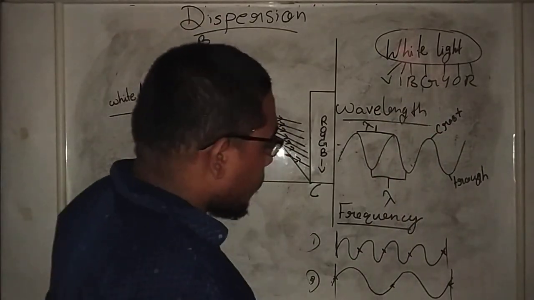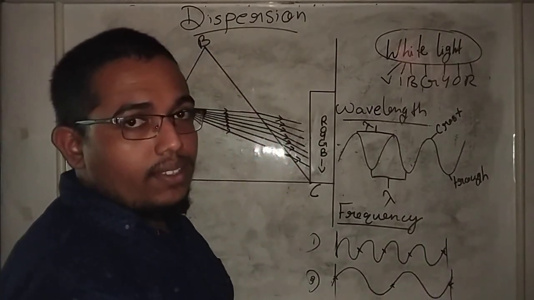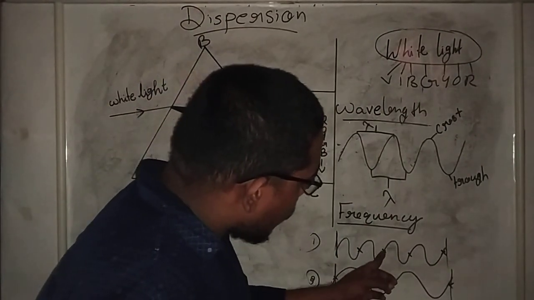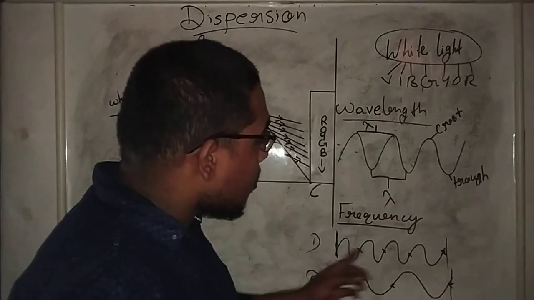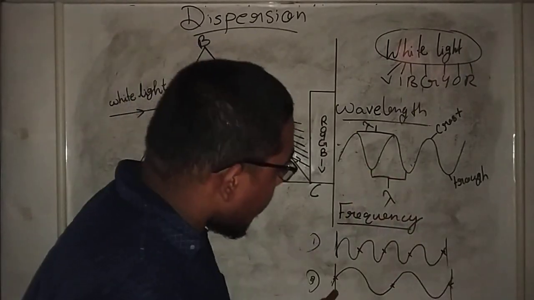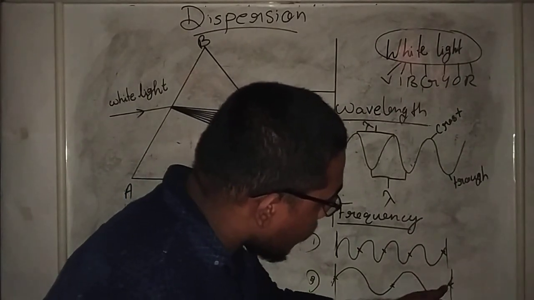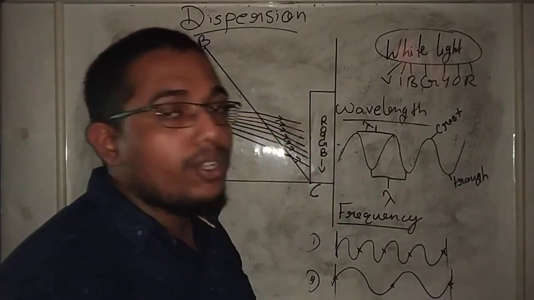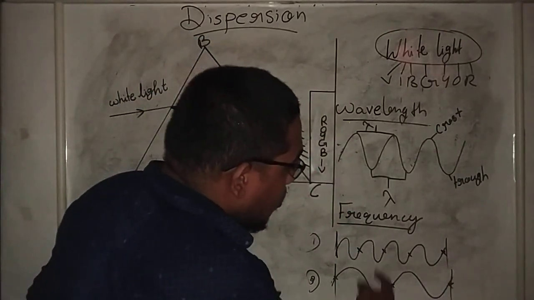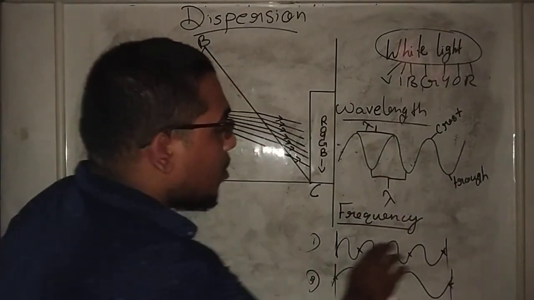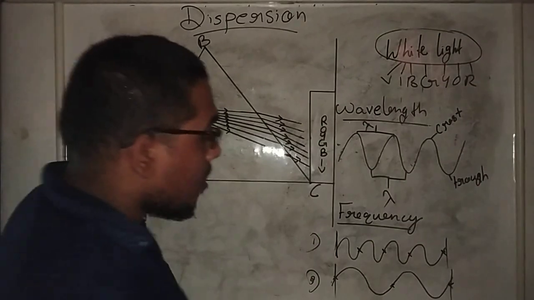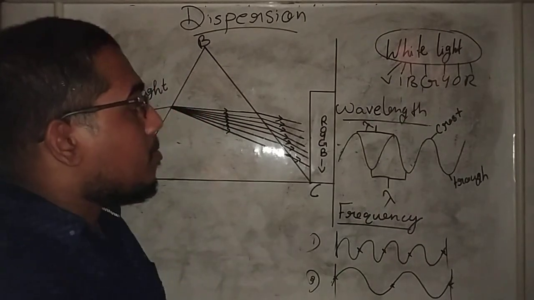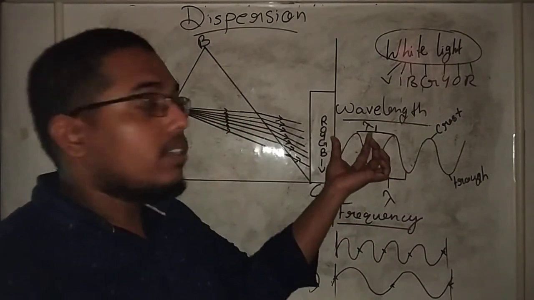Frequency is the number of waves produced in a second. For example, in the first case, the number of waves produced is 4: 1, 2, 3 and 4. In the second case, only 2 waves are produced, 1 and 2. So the first case produced the maximum number of waves. The number of waves produced in a second is called frequency, and the distance between any two adjacent crests or troughs is the wavelength of the wave.